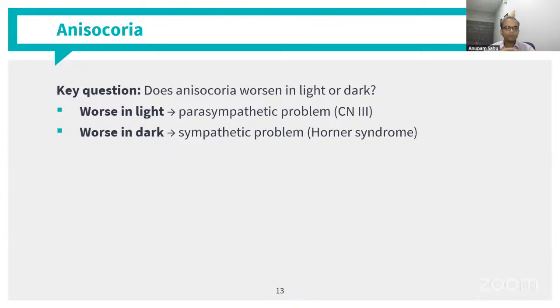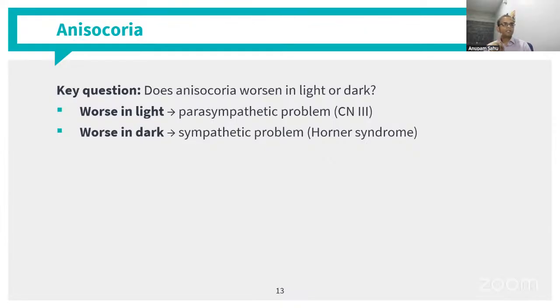So the first step that you do with these kind of patients is check for the anisocoria in both lighted condition and in a dark room condition. So when the room is fully lit, at that time just evaluate the amount of difference between both eyes, and then totally dim the lights, put the overhead lamp, and once again check. So if the situation is worse in lighted condition, now we have already seen which of the reflexes is important for protecting our eye from light, and that is the parasympathetic pathway, which helps in constricting the pupil and prevents light from coming into the eye.